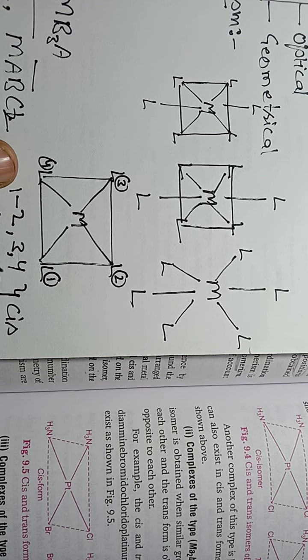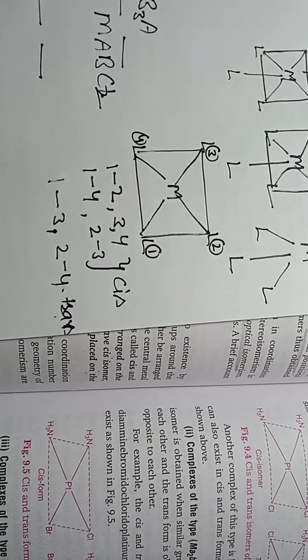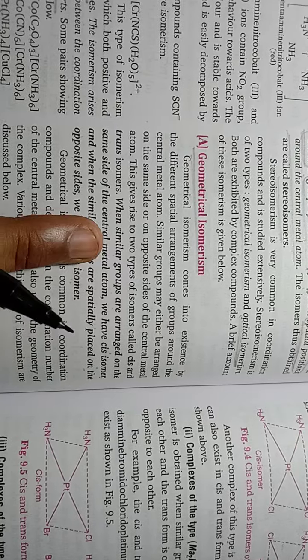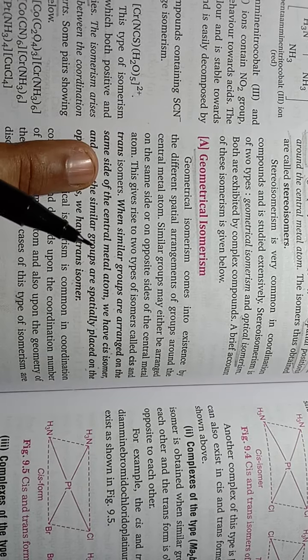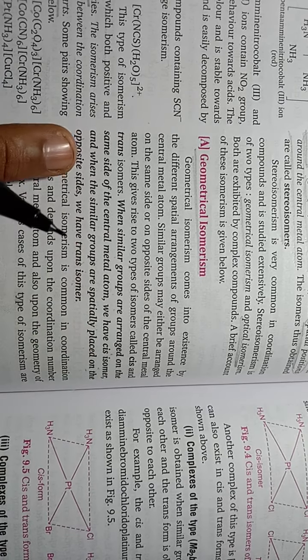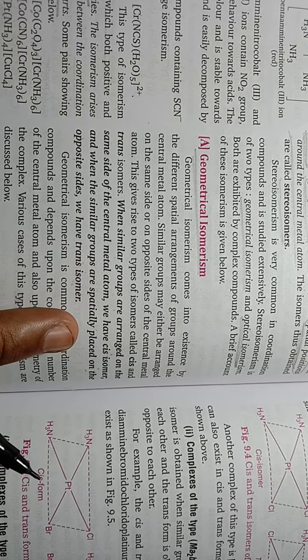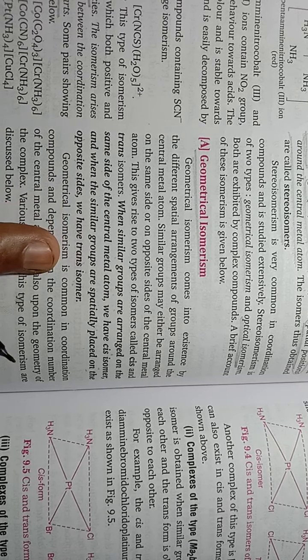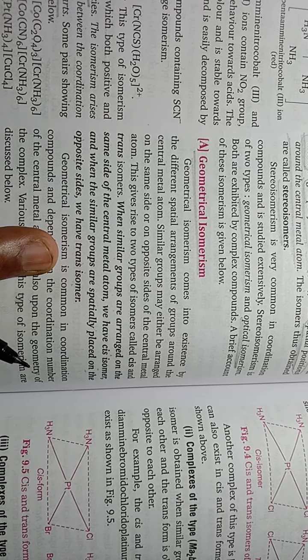So these are adjacent positions and these positions are cis positions. Okay, so when similar groups are arranged on the same side of the central metal atom, we have cis isomers, and when the similar groups are spatially placed on the opposite side, we have trans isomers.